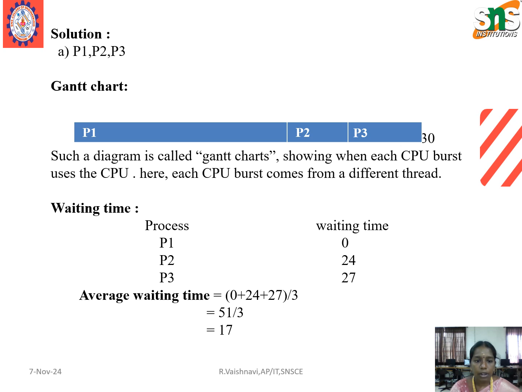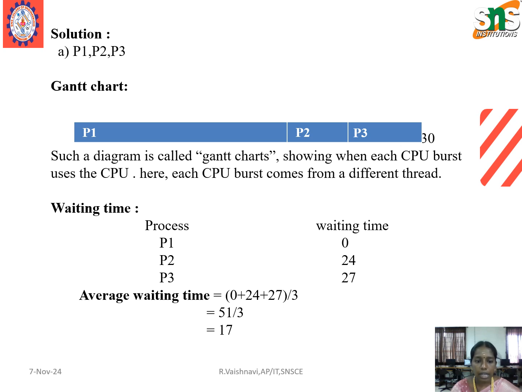For process 1, the waiting time is 0 because initially process 1 is started here. After process 1 is completed, process 2 execution starts here, so the waiting time for process 2 is 24. Next, for process 3 the waiting time will be 27, because the burst time for process 1 and process 2 together is 27. After completing process 1 and process 2, process 3 execution will start, so the waiting time for process 3 is 27 milliseconds.